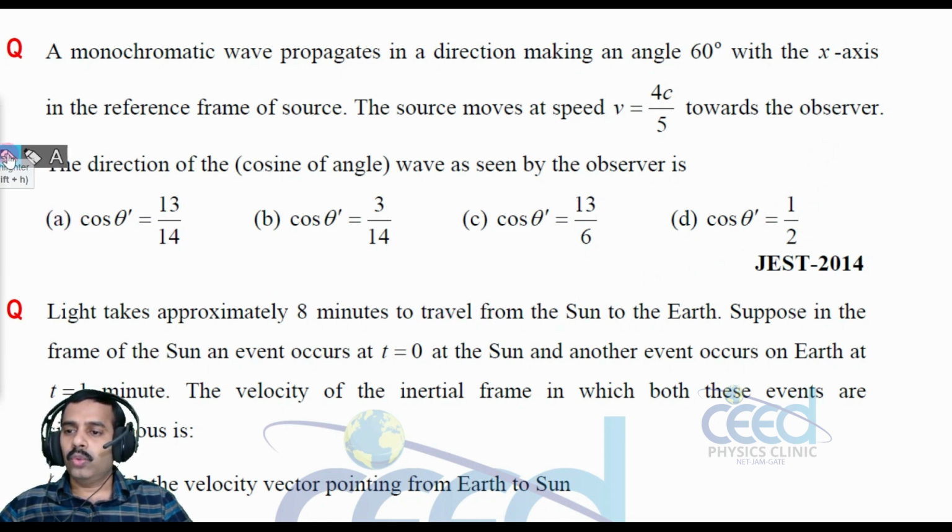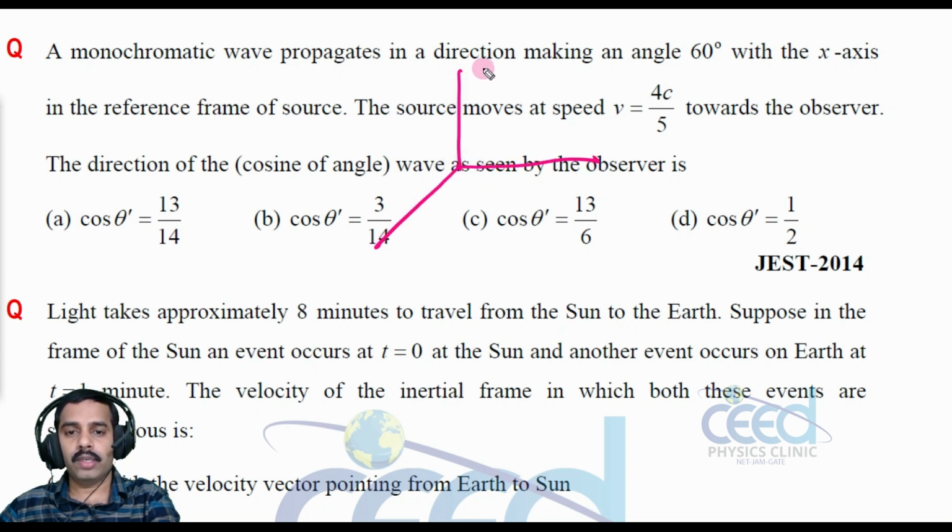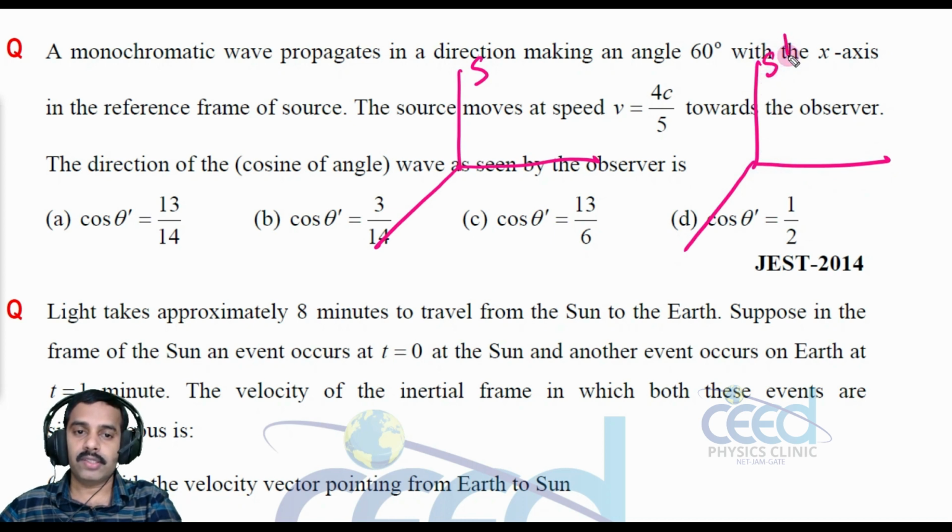This question also we can simply do by using the velocity addition theorem. Here the same situation, because you have two frames, one is S and the other is S dash. We have a monochromatic wave propagating in the S dash frame, making an angle 60 degree with the x-axis. So what is the x component of velocity? That is c cos 60.